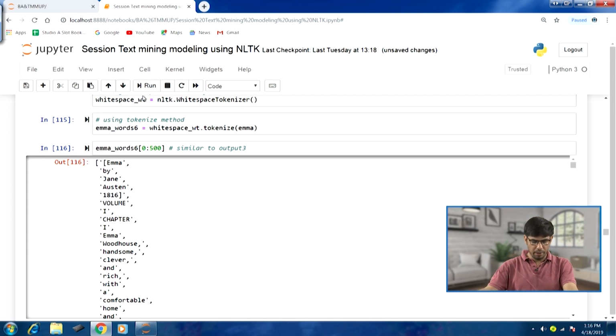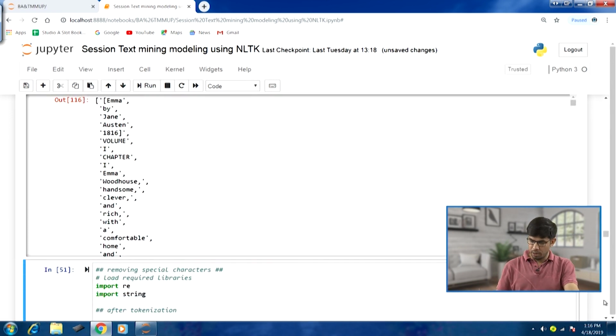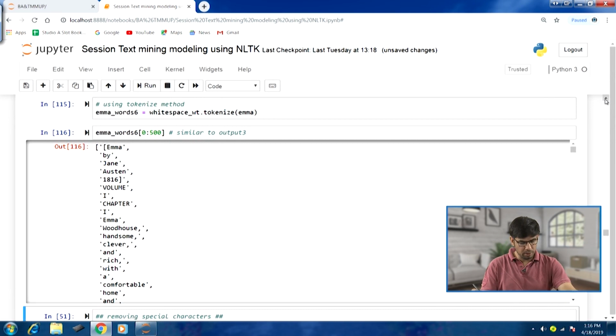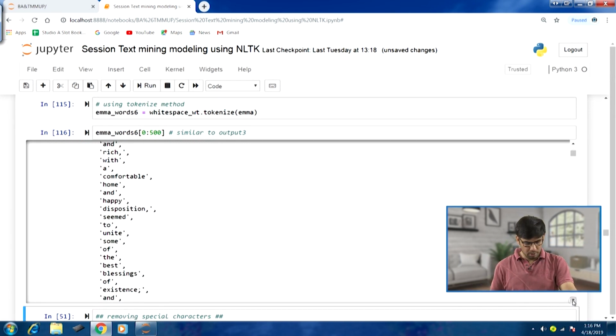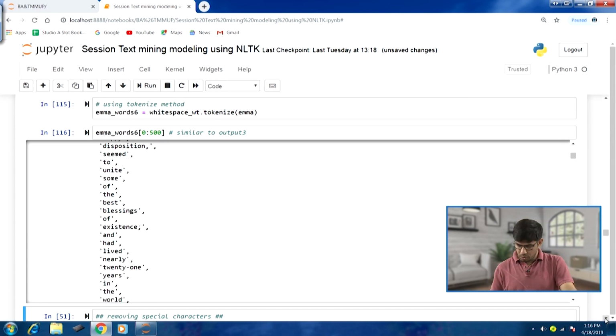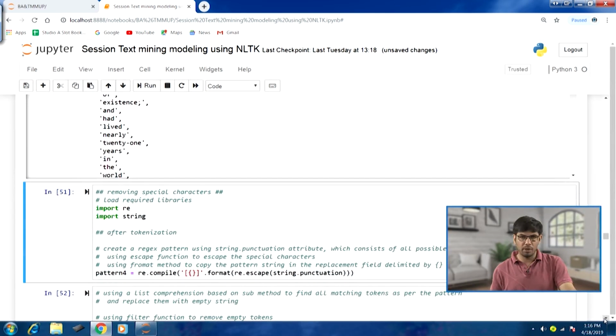You can see the output is similar, but the tokens have slight differences, in the sense that we are not seeing punctuation marks taken as tokens here, because this is based on white spaces. So, there are different approaches to word tokenization with slightly varying output. Depending on our requirement, our problem and the kind of text corpus we have, we might go for any of those approaches.